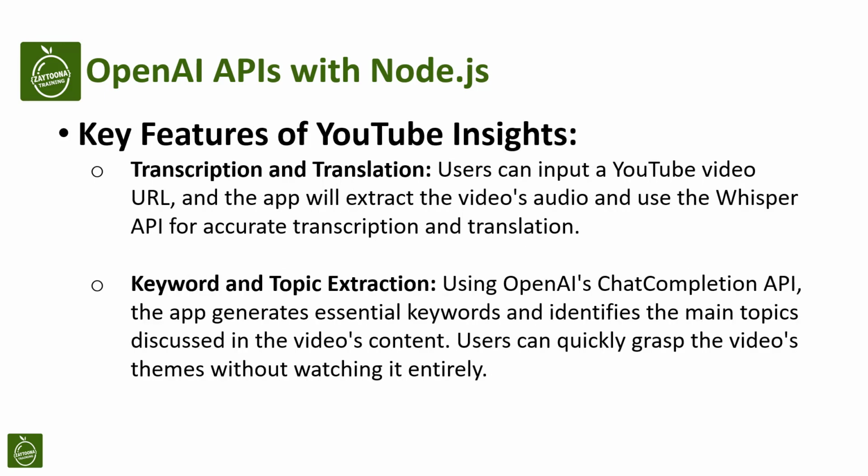So what are the key features of YouTube Insights? First, transcription and translation. Users can input a YouTube video URL and the app will extract the video audio and use the Whisper API for accurate transcription and translation. Keyword and topic extraction. Using OpenAI's ChatCompletion API, the app generates essential keywords and identifies the main topics discussed in the video content. Users can quickly grasp the video's themes without watching it entirely.